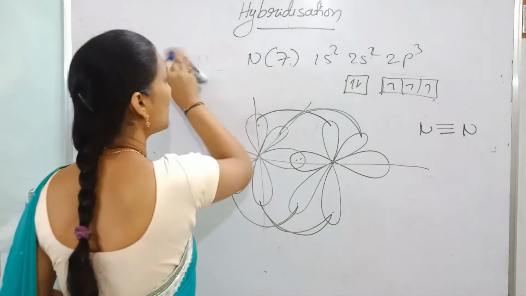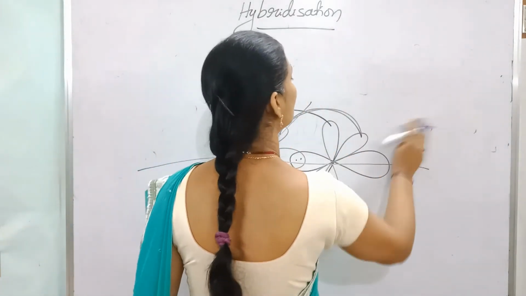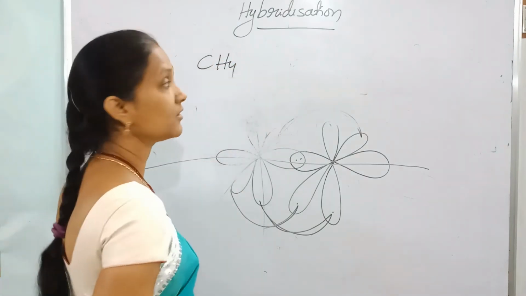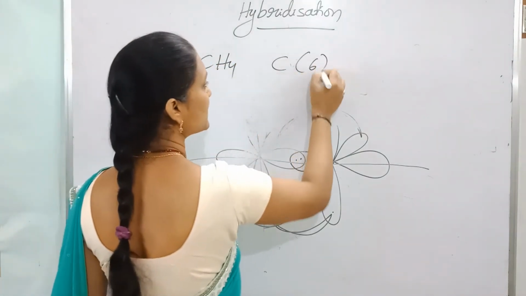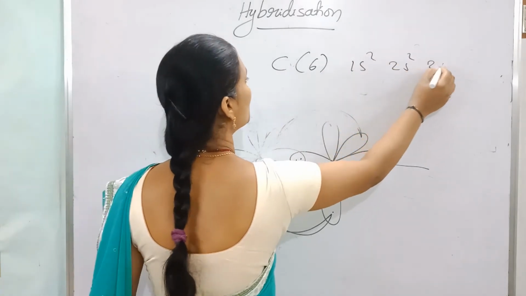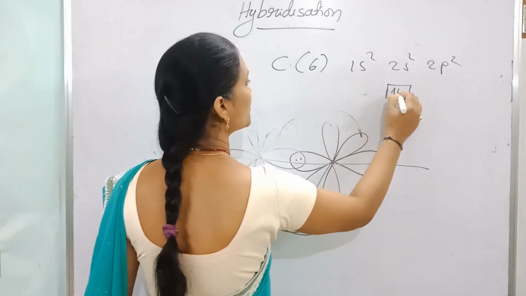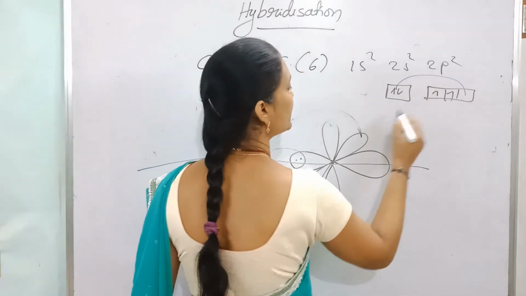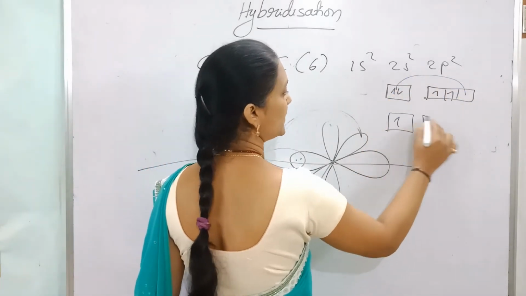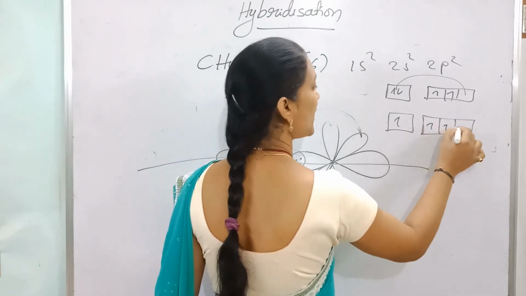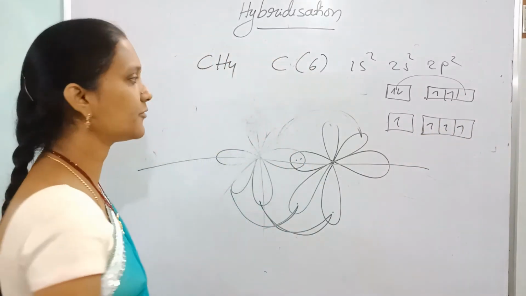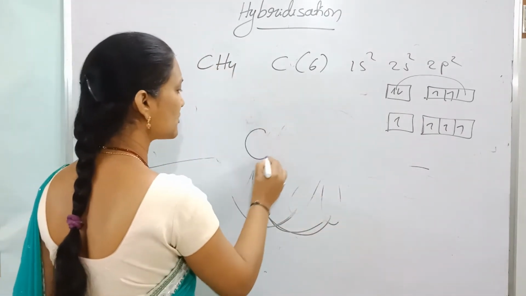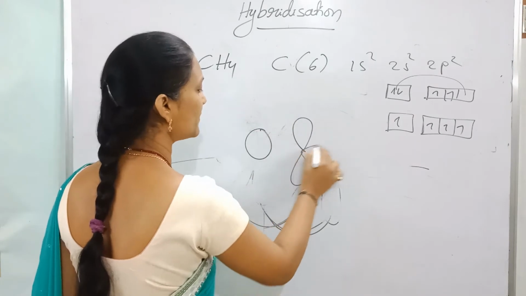Now, the next one given is CH4. Explain the formation of CH4. Carbon atomic number 6: 1s2, 2s2, 2p2. This is the ground state. In the excited state, this electron will jump. Now, in the excited state, there are 4 unpaired electrons. Where are these 4 unpaired electrons? One electron in the s orbital, the remaining electrons in p orbitals.